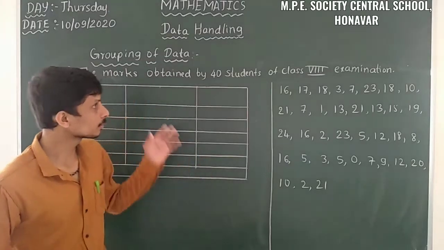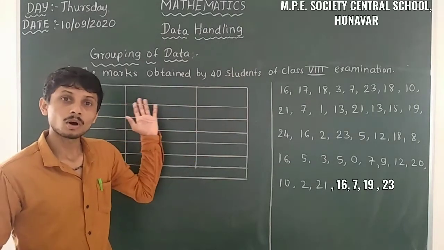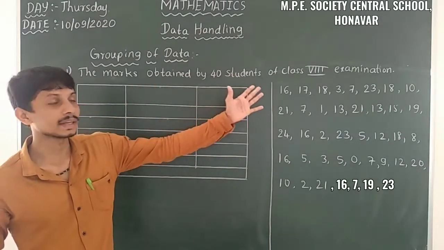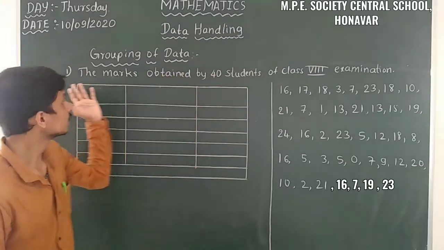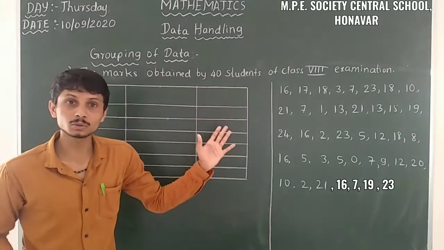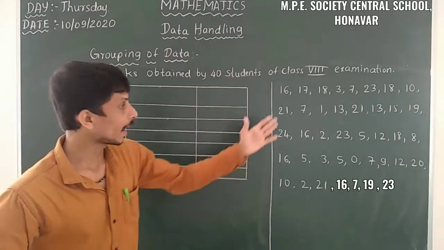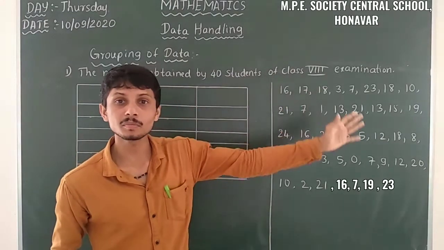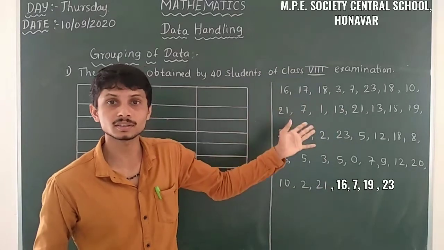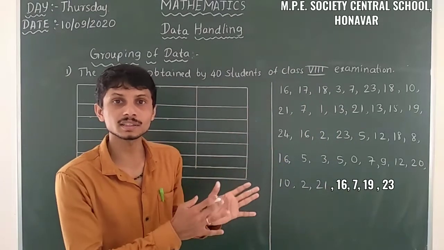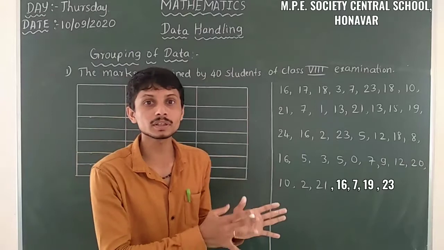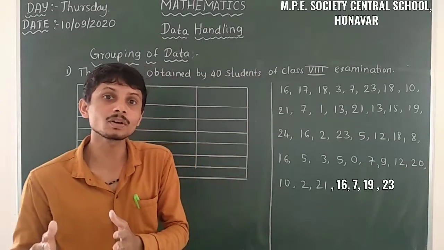Here is some data obtained from the class 8 examination. That means here are the marks obtained by 40 students of class 8 in the examination, as follows. These are in random order, not in organized order, so it is in unorganized form. We have to convert it into an organized form by grouping of data.